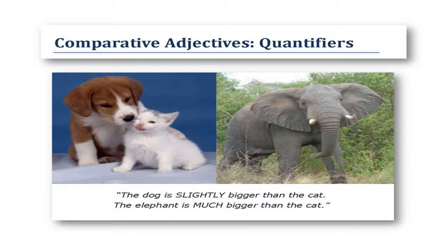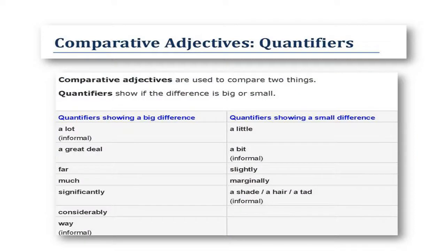Comparative adjectives, quantifiers. The dog is slightly bigger than the cat. The elephant is much bigger than the cat. Comparative adjectives are used to compare two things. Quantifiers show if the difference is big or small.